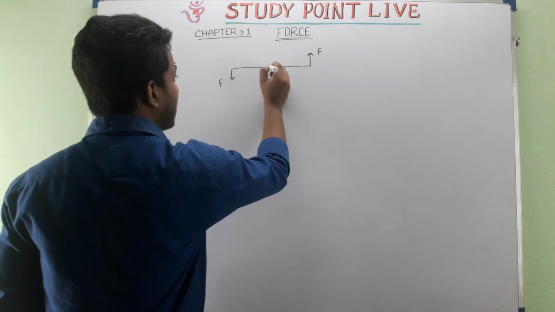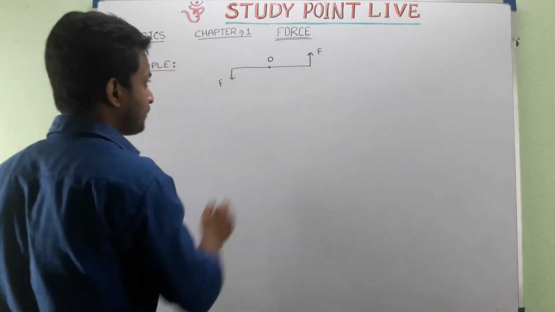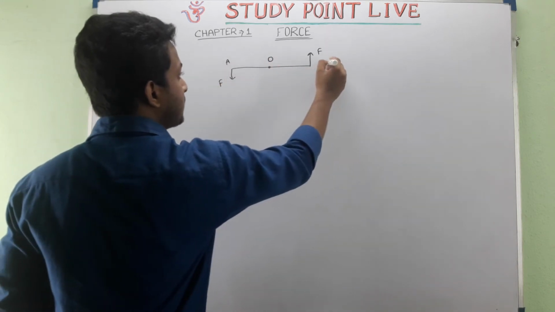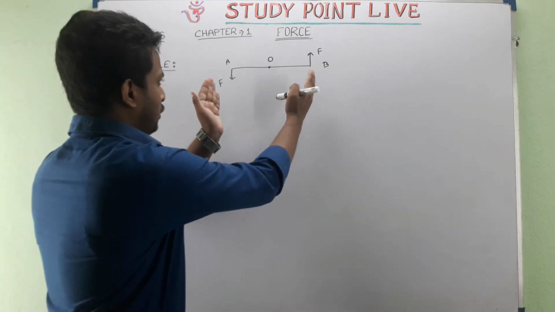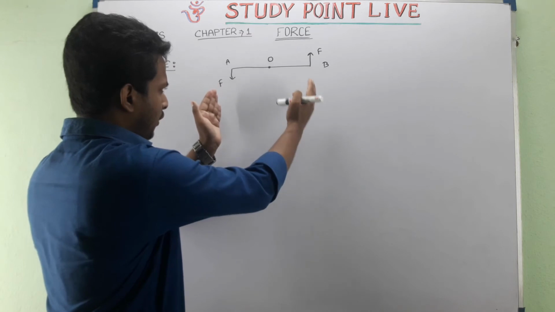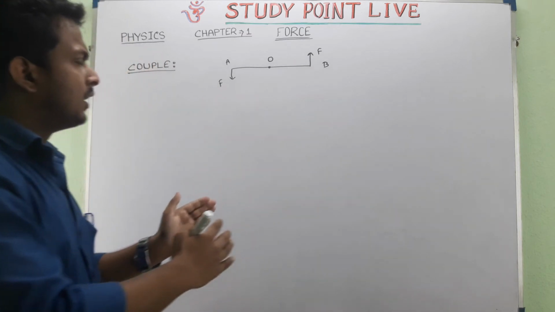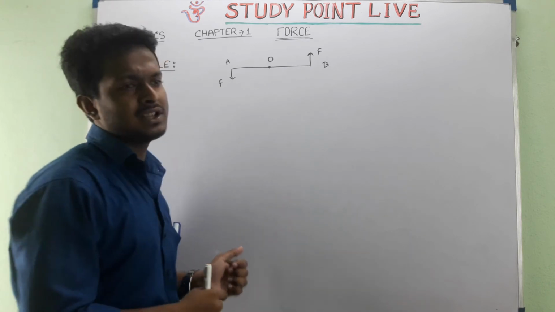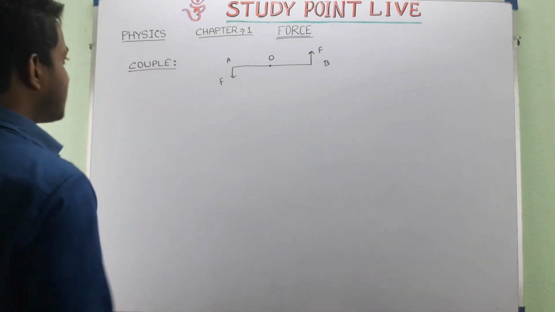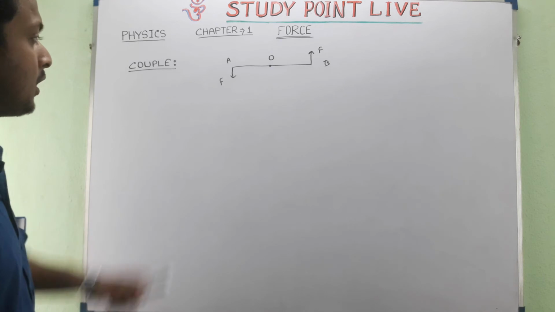Now let us name this pivoted point O, and this is A and this is B. Now see, this is the couple. The same amount of force is acting at a particular distance, and the directions of these two forces are opposite to each other. Let us find the numerical relation for moment of couple.